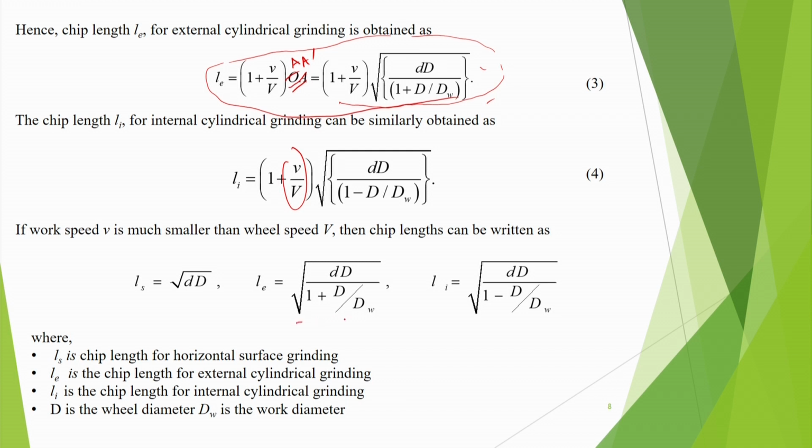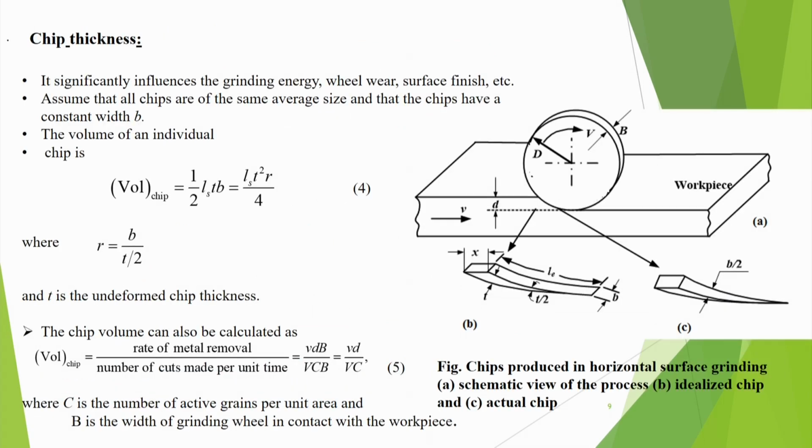Le becomes this thing, dd 1 plus d by dw, and Li becomes dd 1 minus d by dw. So Ls is the chip length for horizontal surface grinding, Le is the chip length for external cylindrical grinding, and Li is the chip length for internal cylindrical grinding. d is the wheel diameter and dw is the work diameter. Now, let us find out some expression for the chip thickness.